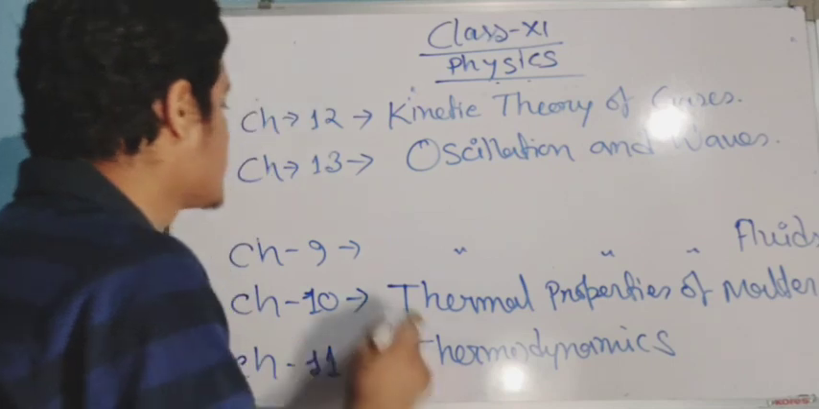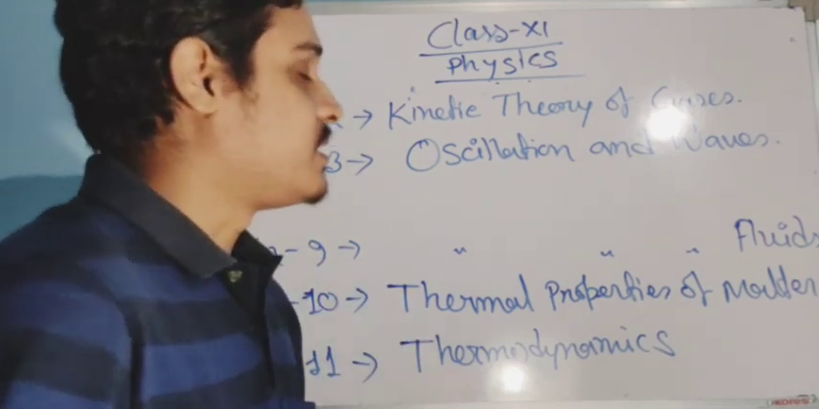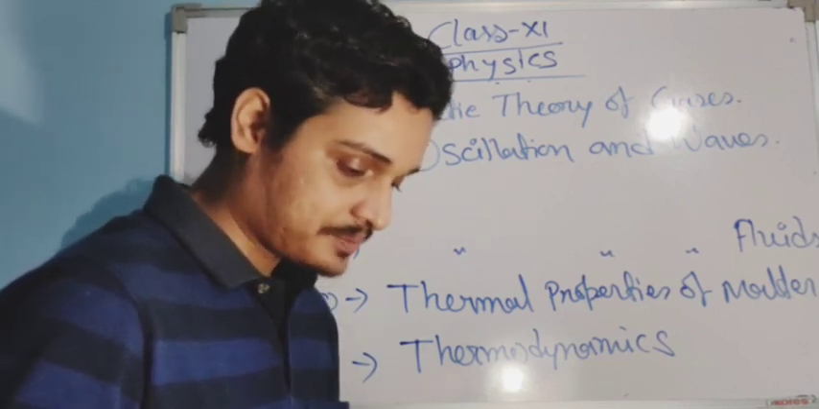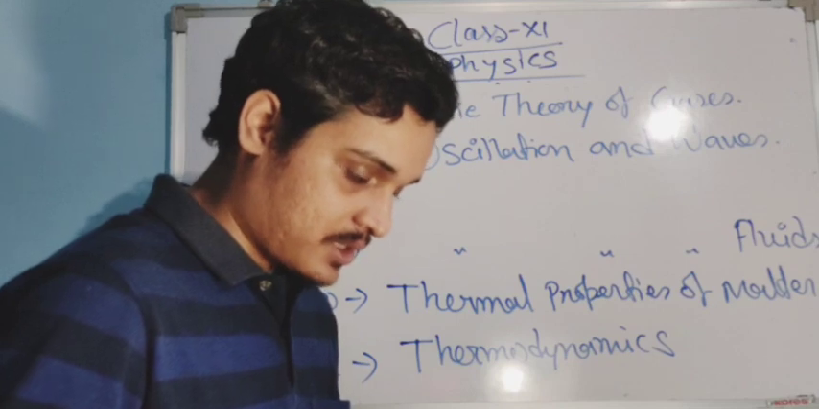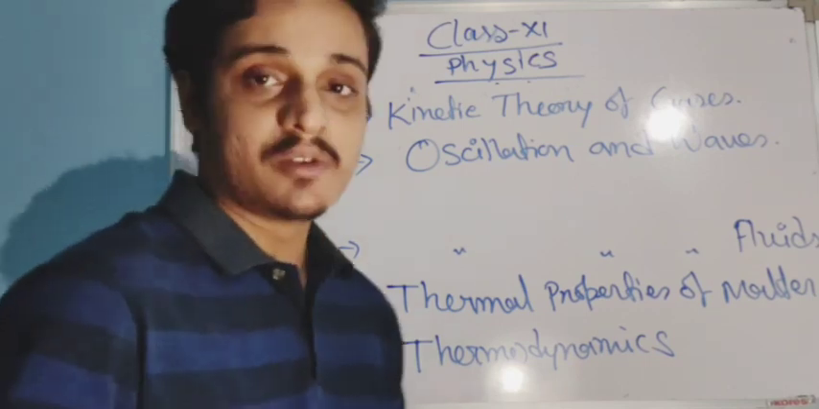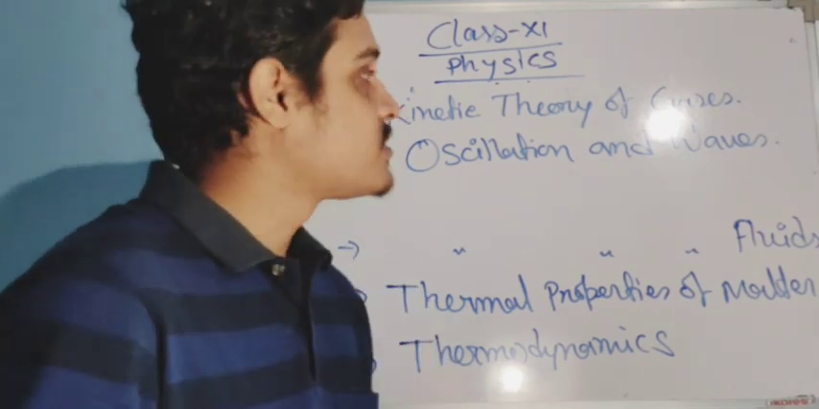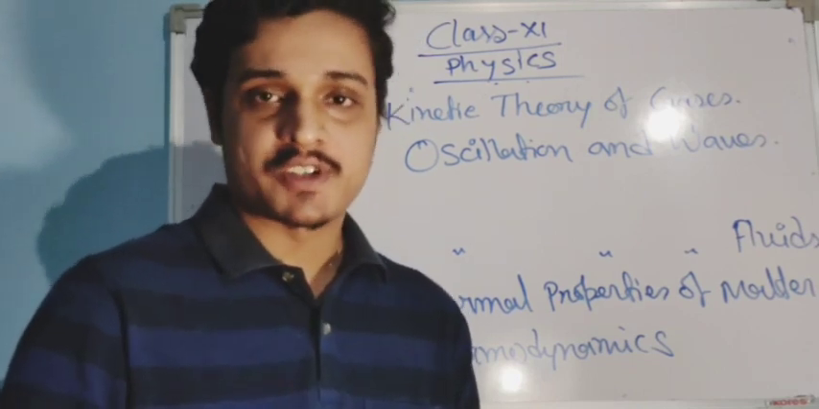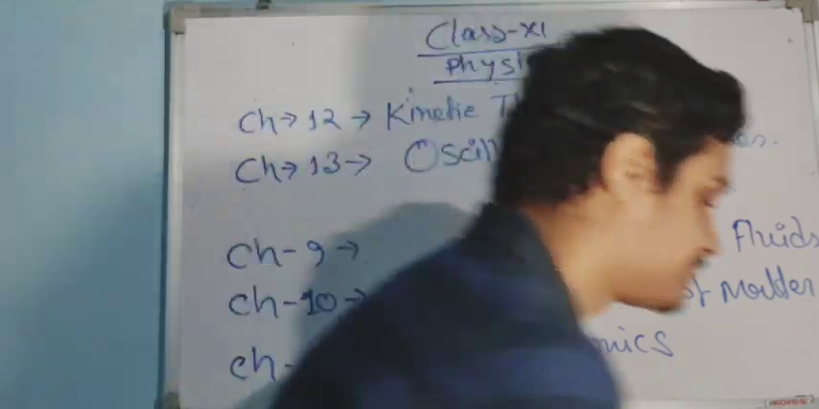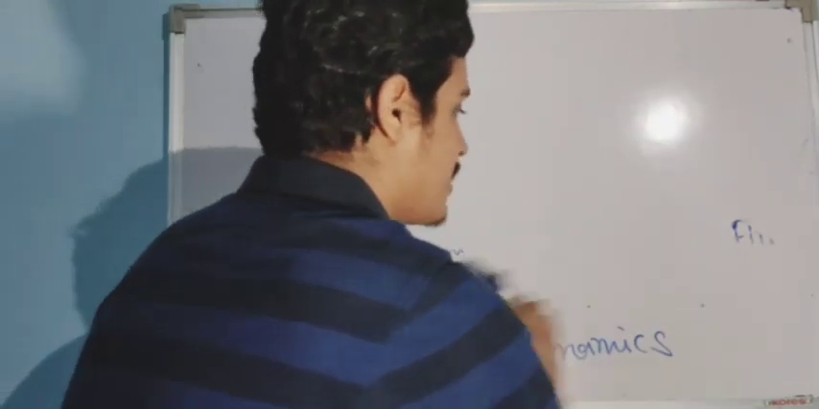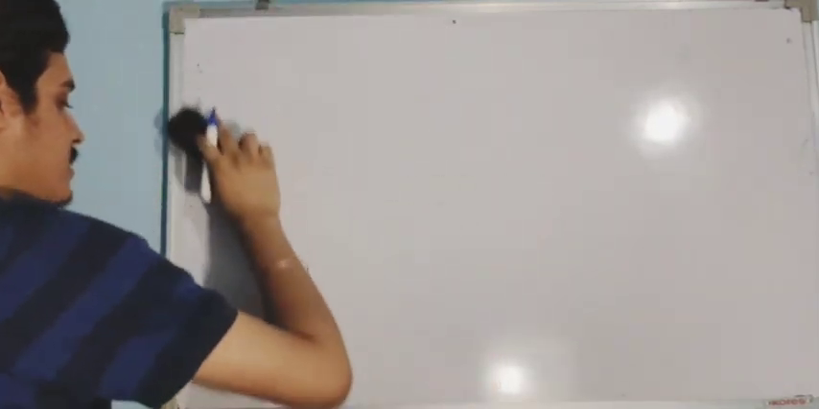Basically there are 13 chapters, and I think I have given all the names of the chapters properly. I haven't missed out any. Yes, correct. So these are the chapters that you will get in your class 11 physics. For today I will give you a small introduction of your first chapter, which is units and measurement.